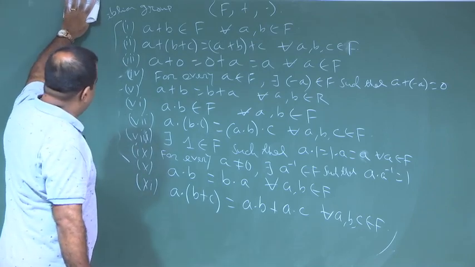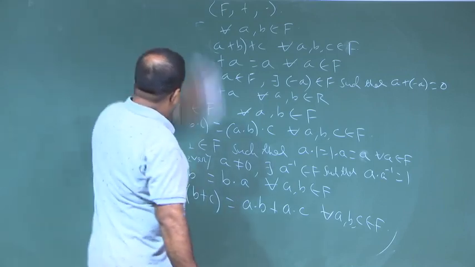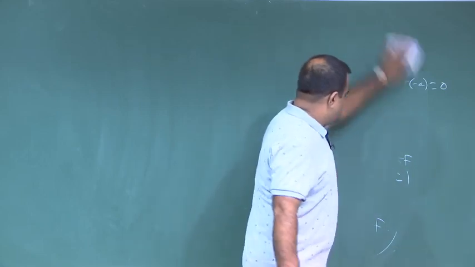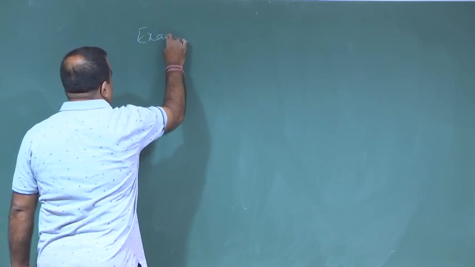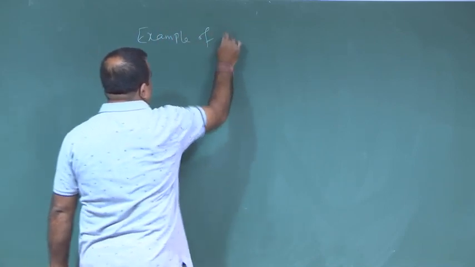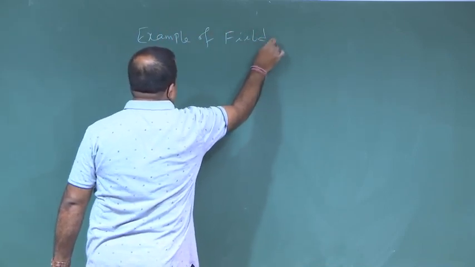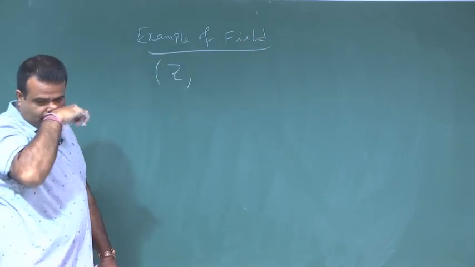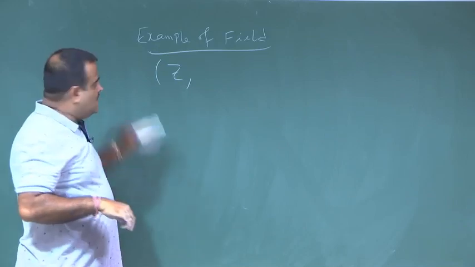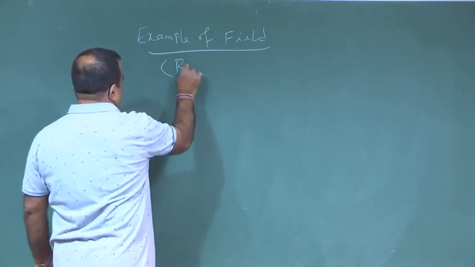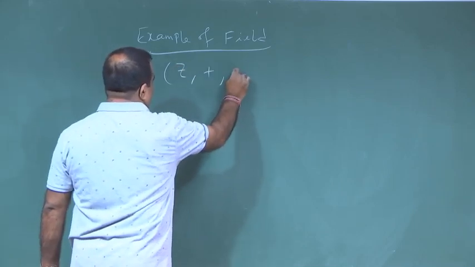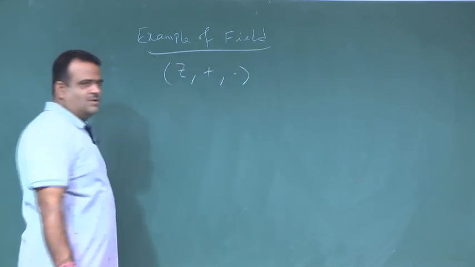Now, we quickly take some examples of fields. Okay, so Z, the set of integers, is not a field. Why? Because inverse is not there.